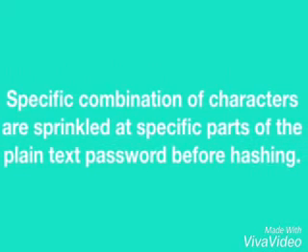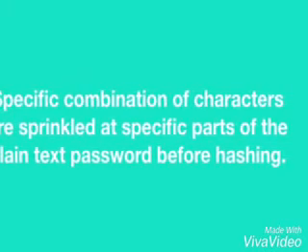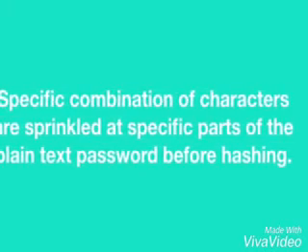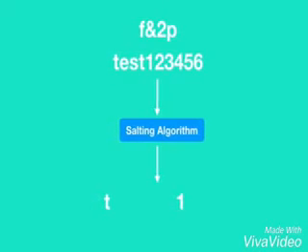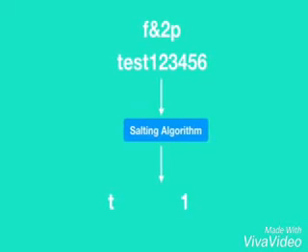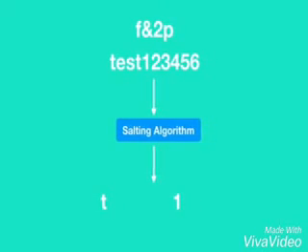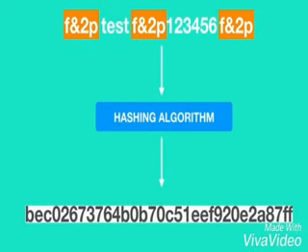A new technique called salting was introduced by security analysts to give hackers a hard time in cracking passwords. In this technique, a specific combination of characters is inserted at specific positions of the plain text password before hashing. Every company has its own salting algorithm and they don't make their salting algorithm public. For example, let's say Facebook's salting algorithm inserts a string f& at the beginning, after the third character, and at the end of the plain text password. After salting the password, the salted password is then hashed by a hashing algorithm.